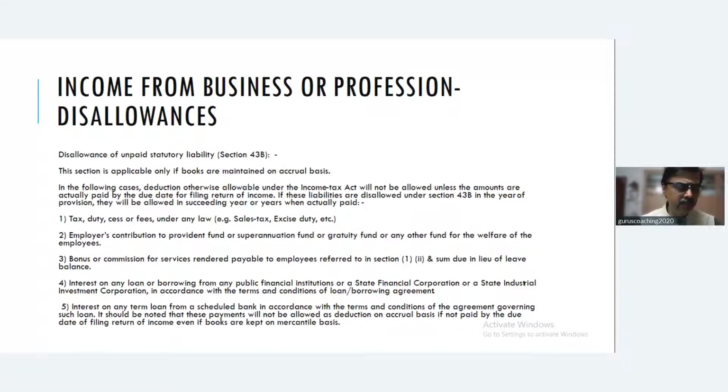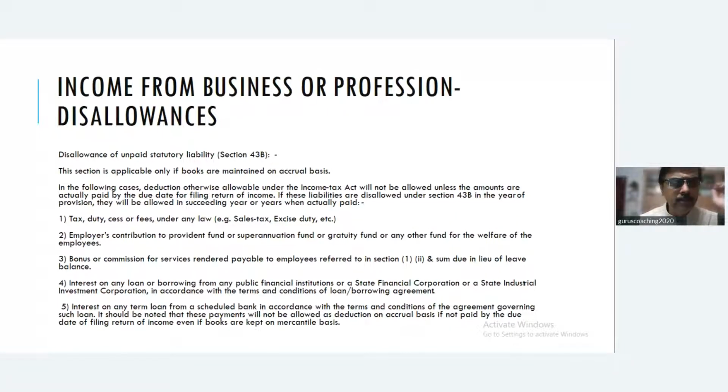Recollect our initial discussions in the salary topic; you will be able to recollect what we discussed regarding leave salary. If an employer has not paid the leave salary before the due date of filing of return, he cannot claim it as an expenditure. But don't forget that this expenditure can be claimed in the year of actual payment.